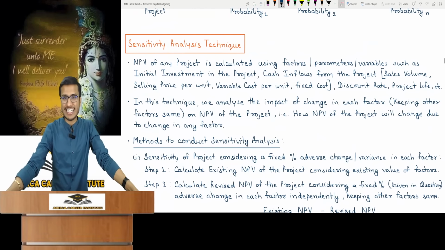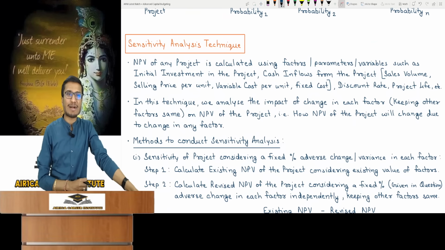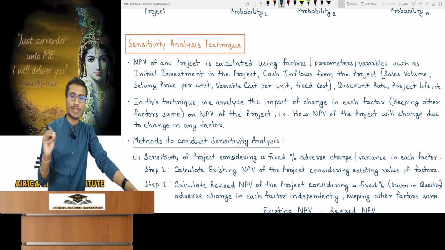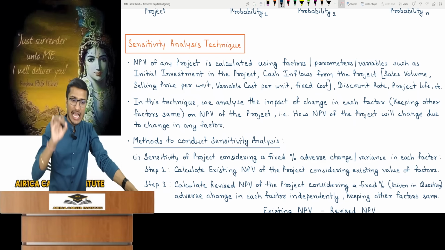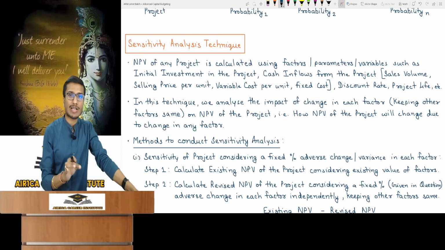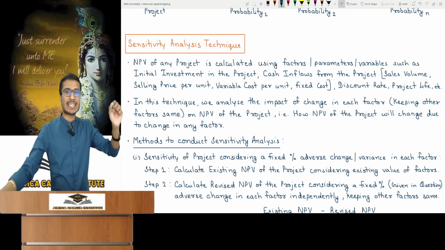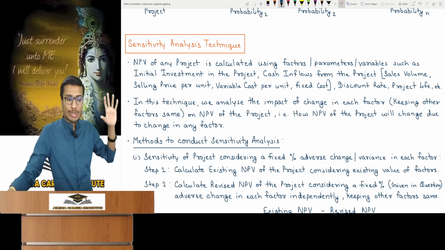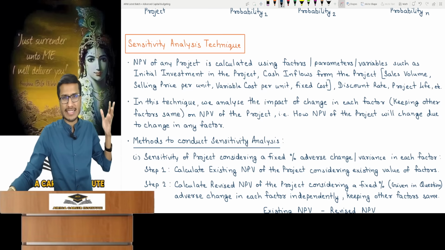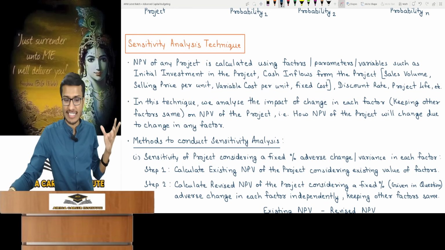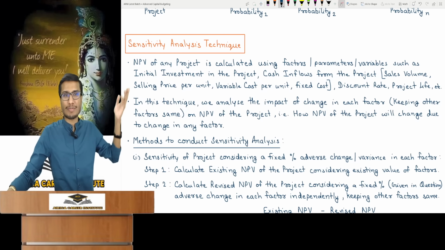Sensitivity analysis technique. This technique is very easy, but when you start solving its questions, they involve a lot of mathematics, a lot of calculations, and are very time consuming. Assume this: if this question comes up, it's very time consuming. You must calculate very carefully because even a small error can make the question go wrong. This is why people find this topic very strange and get irritated with its questions. Otherwise, the topic was easy and I'll explain it now.